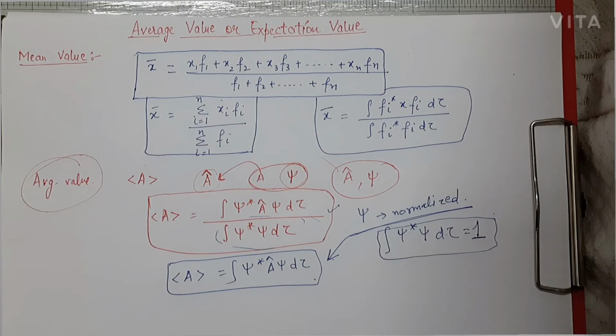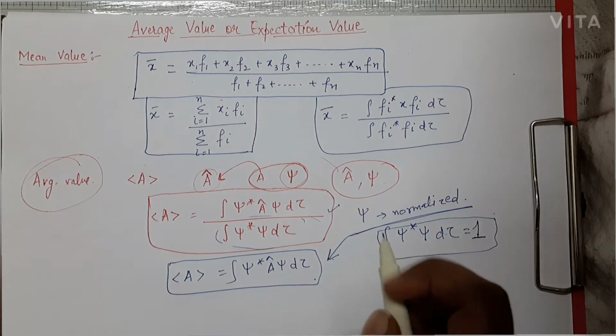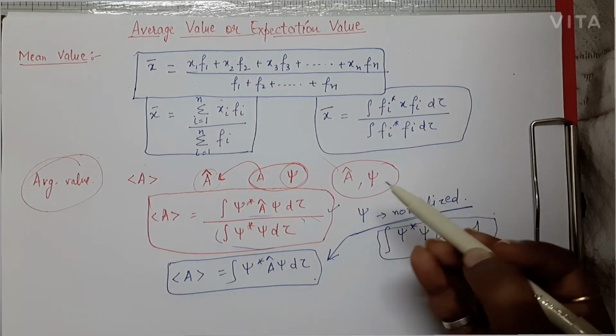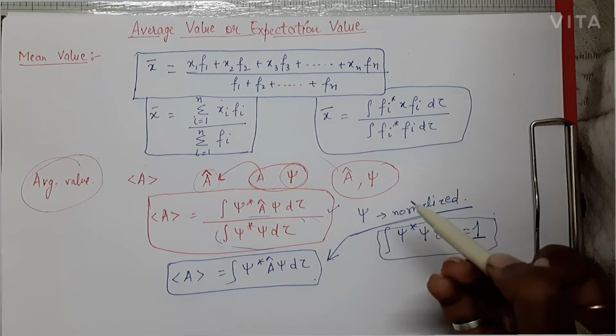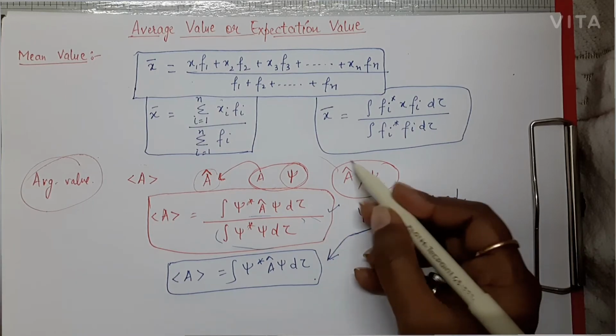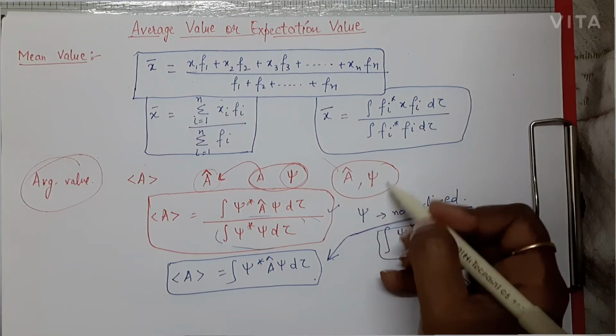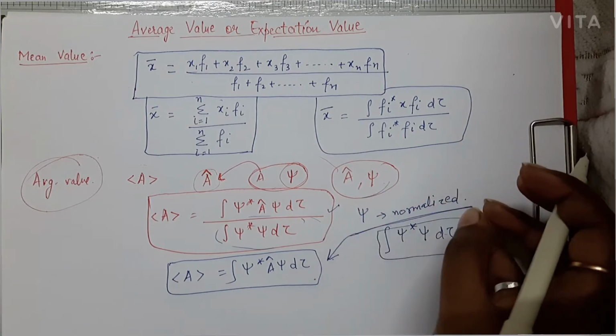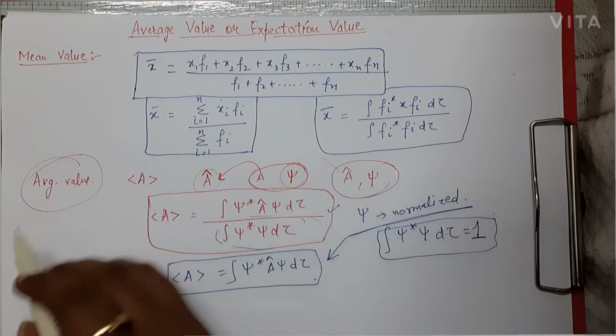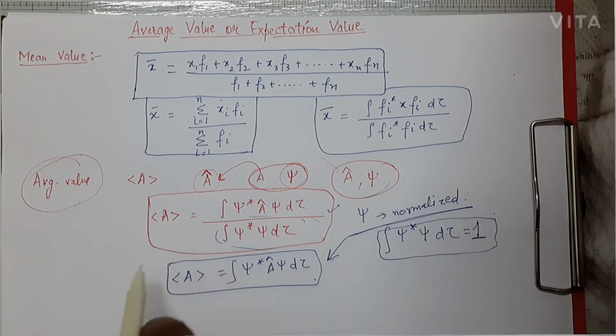Right now you will be having some confusions and some questions, but stay tuned, we will discuss each of these points. After this average value, what you have to remember is, when we have any observable a with its corresponding operator a cap, and a wave function psi, and these two are not following the eigenvalue equation, which we will discuss shortly, then we will be using the average value formula, right?